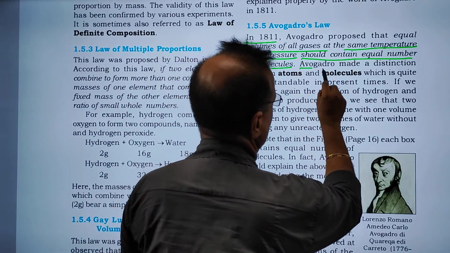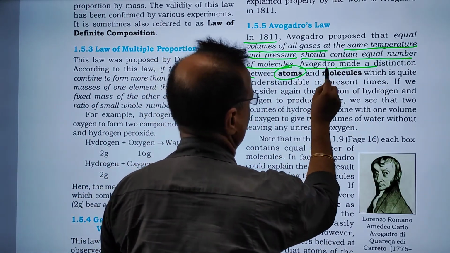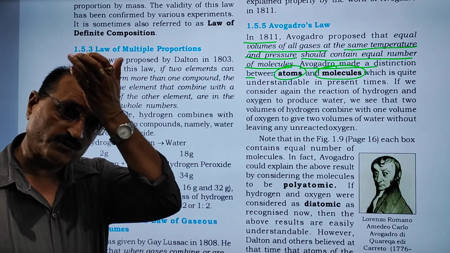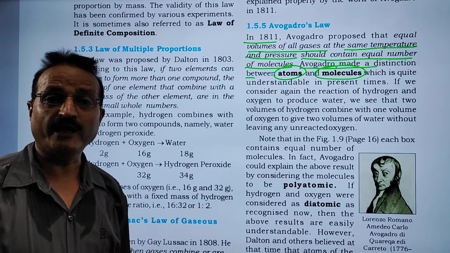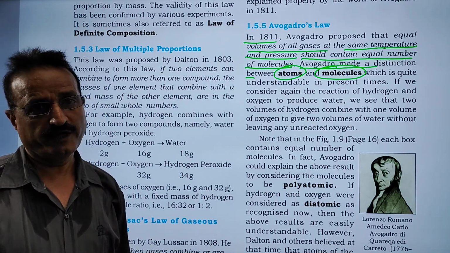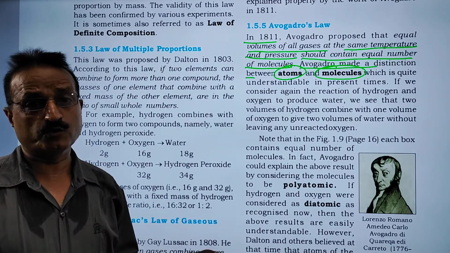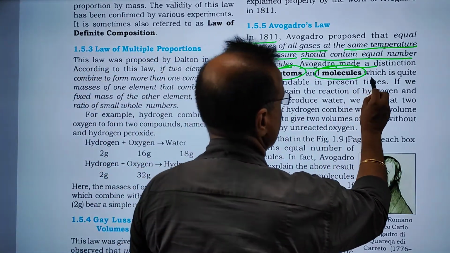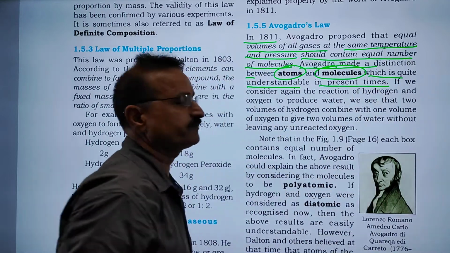So Avogadro made a distinction between atoms and molecule. Atoms and molecule was not discovered during the time of Gay-Lussac, 1803. But Avogadro took the base of atoms and molecule, which is quite understandable in present times.